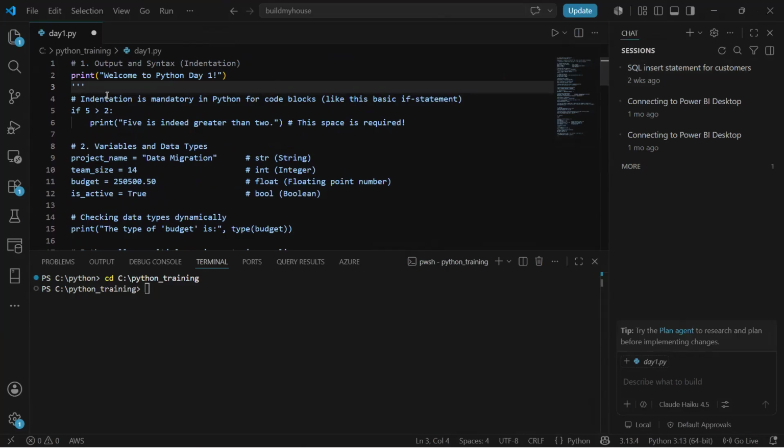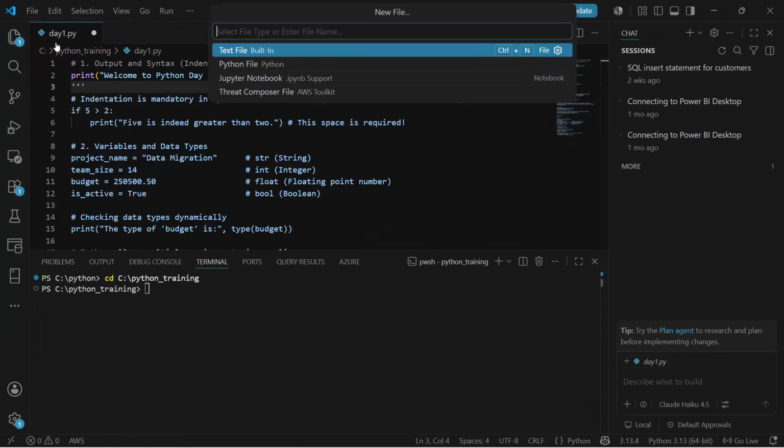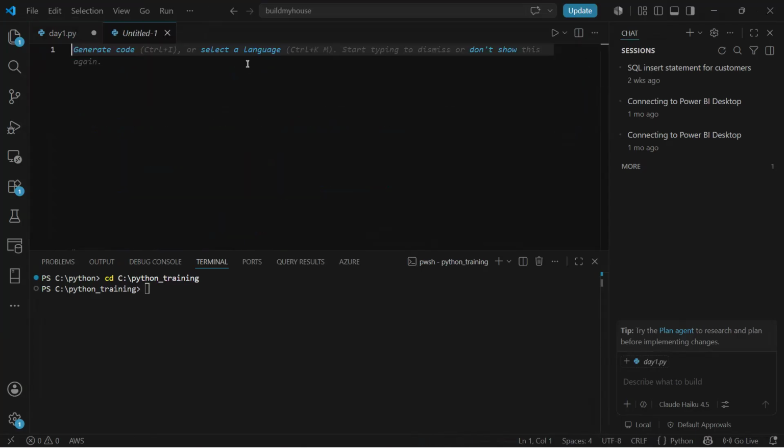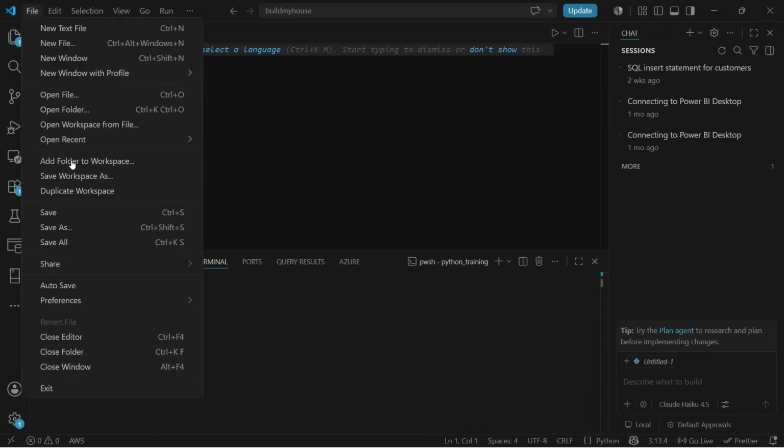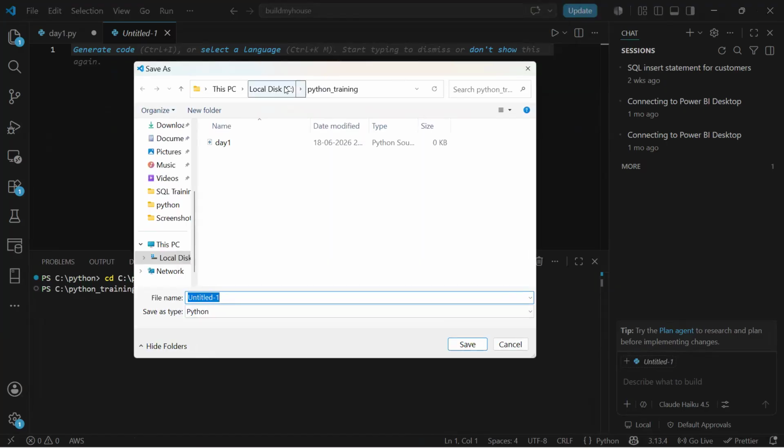Okay. Now, the very first command that we will run is we will just print out something. So first, I will create a file. Okay, so I'll go here, file, and then I can go and create a new file, and I'll create a Python file, and then I'll rename the file with file save as, and then I will make sure I'm saving it in a particular location. So for this particular scenario, I have placed it in C drive and Python underscore training folder.